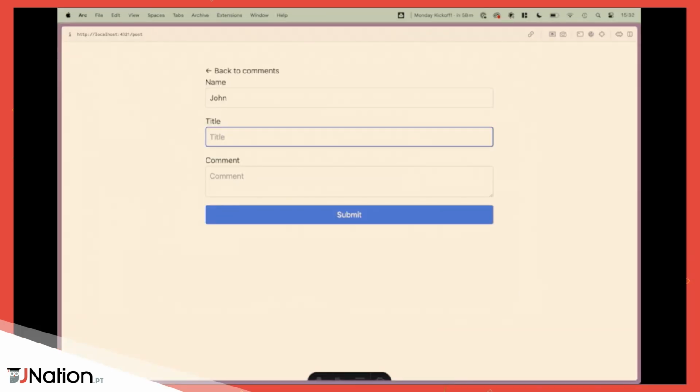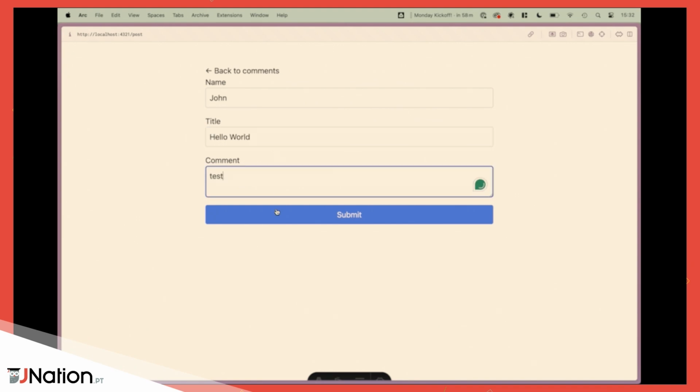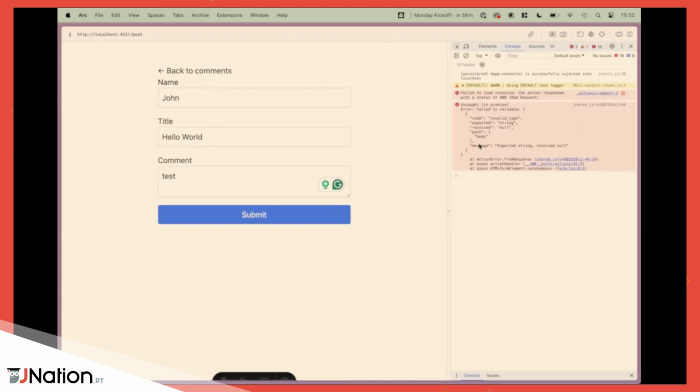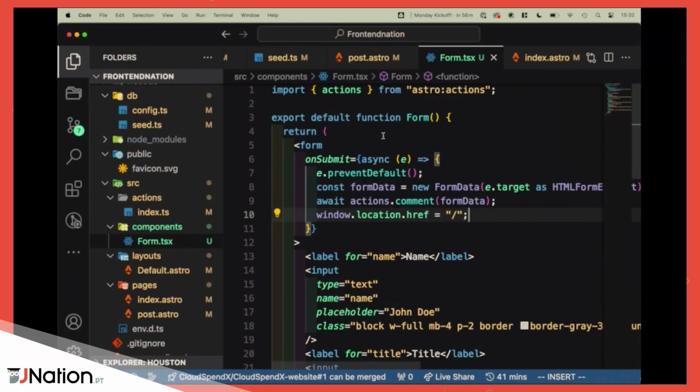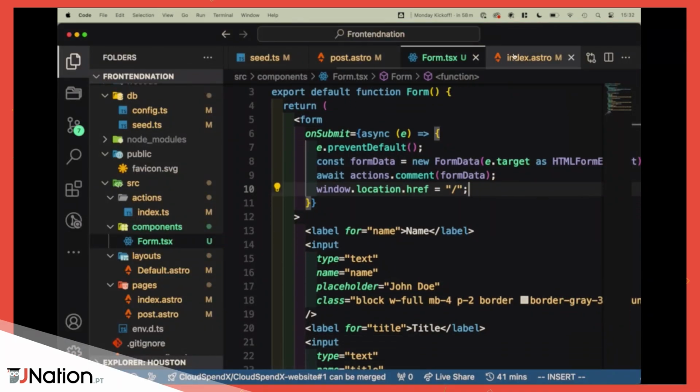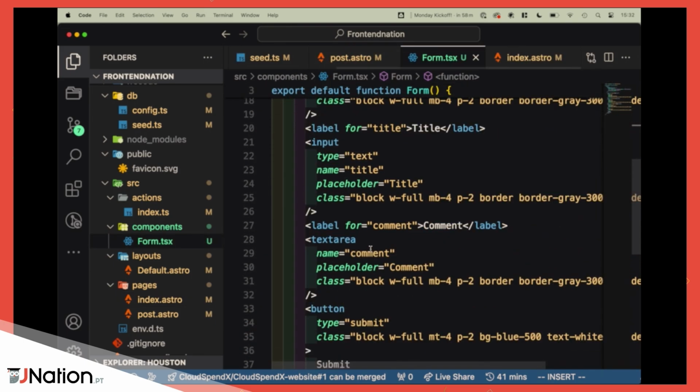So let's test it. John, hello world test. Will it work? Nope. That was very good. Cool, we have a bad request, invalid type, expected string path body. So we know that something is wrong with the body. I already thought that I did something wrong. Okay, so in the thing we have comment, that's it.